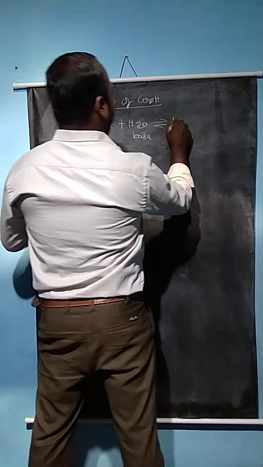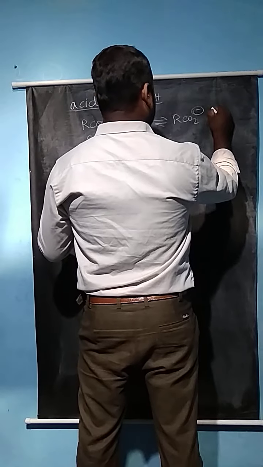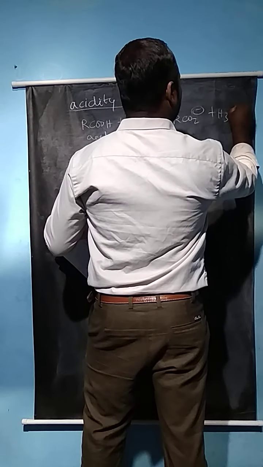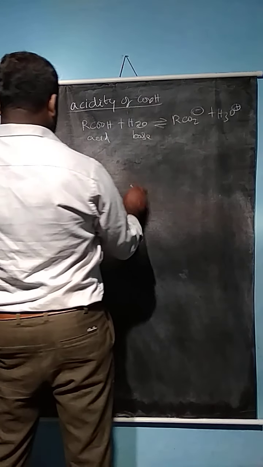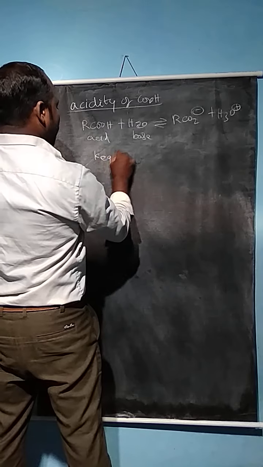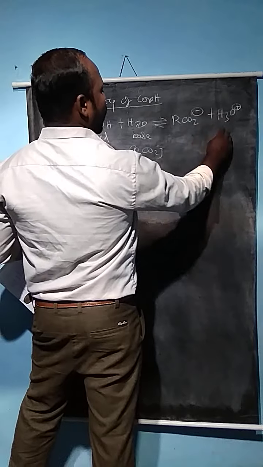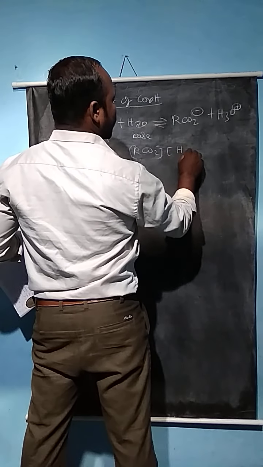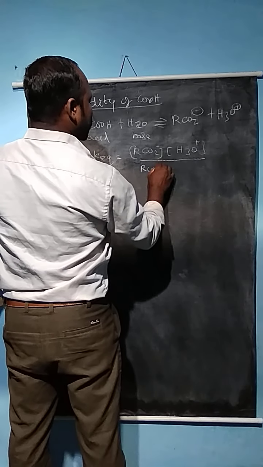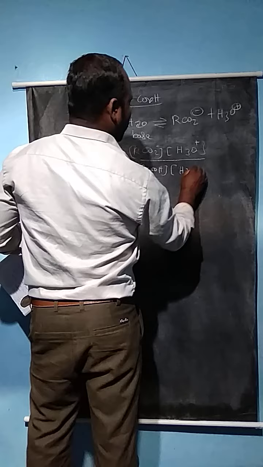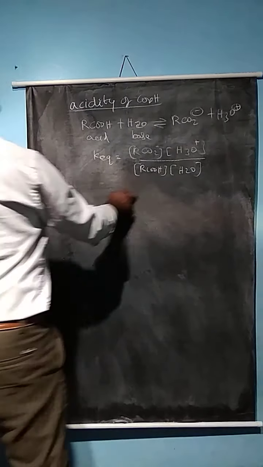So we obtain RCO2 minus, the conjugate base, as well as H3O plus, the conjugate acid. Now the K equilibrium of this reaction can be written as K equilibrium is equal to [RCO2 minus] [H3O plus], the products, divided by [RCOOH] [H2O], the reactants. This is the equilibrium of ionization of the acid in water.